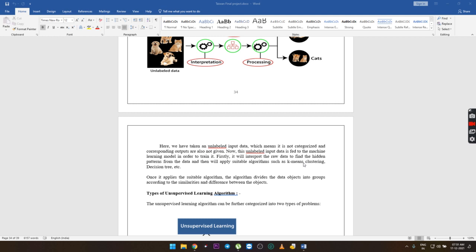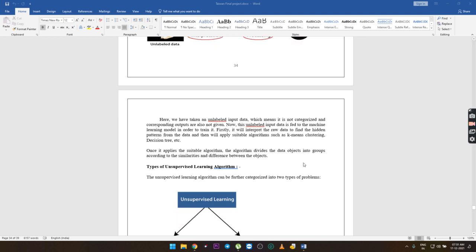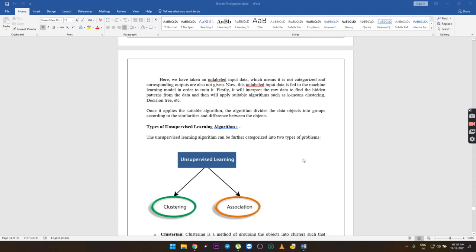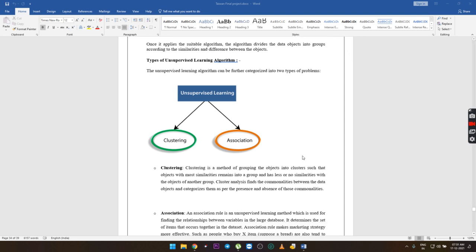The unsupervised learning algorithm can be further categorized into two types of problems: clustering and association. Clustering is a method of grouping the objects into clusters such that objects with the most similarities remain in a group and have less or no similarities with the objects of another group.